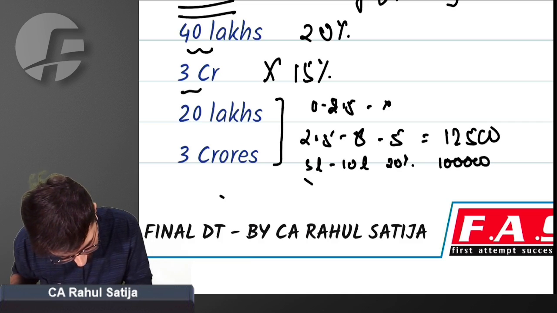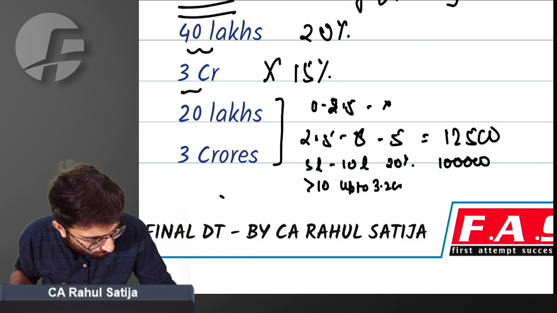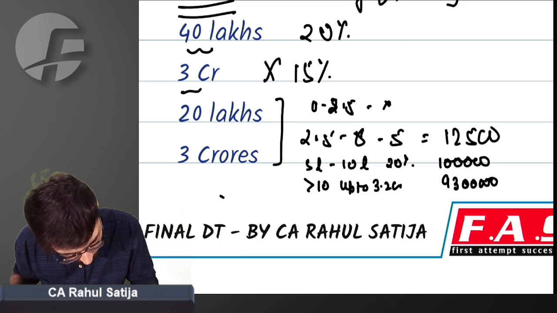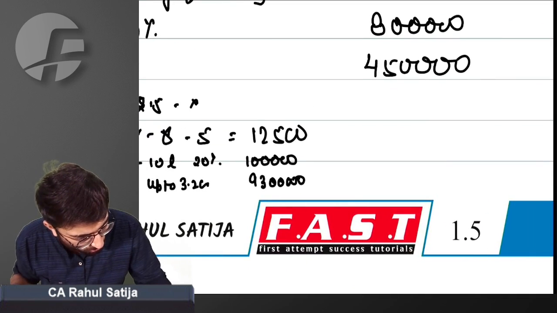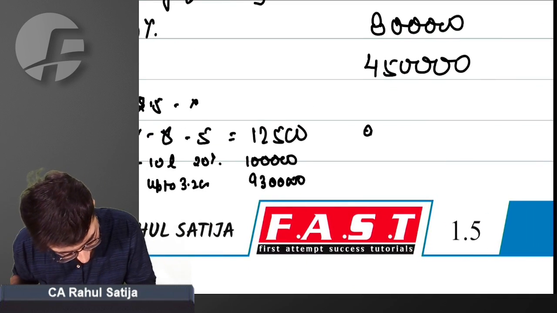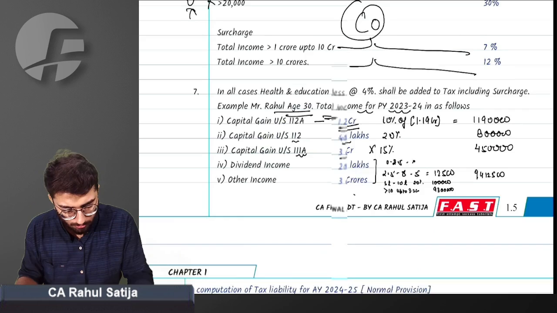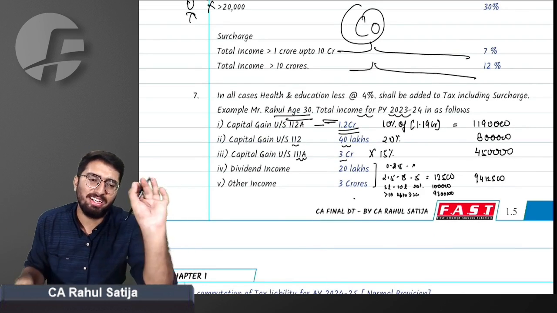And greater than 10 lakh, up to 3.2 crore, how much? 93 lakh. Total comes to 94 lakh 12,500. This is how the tax has turned out to be.